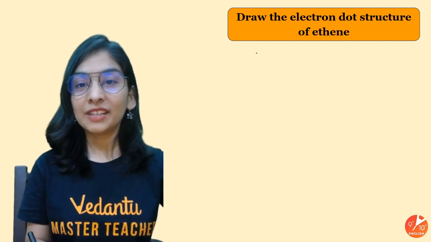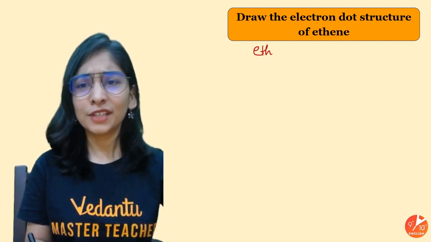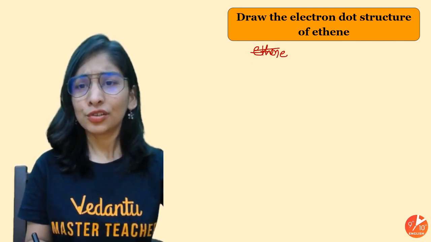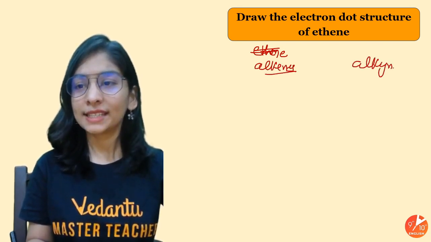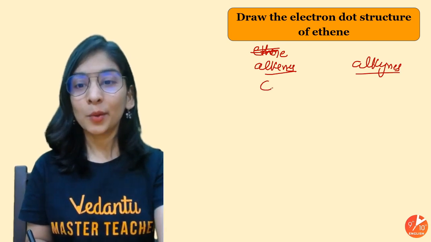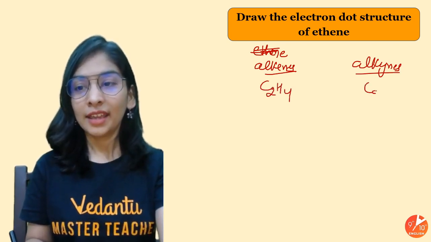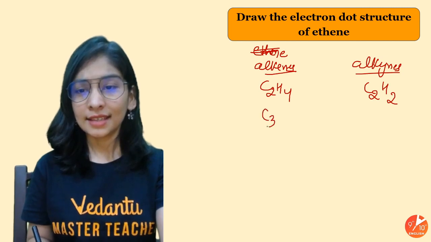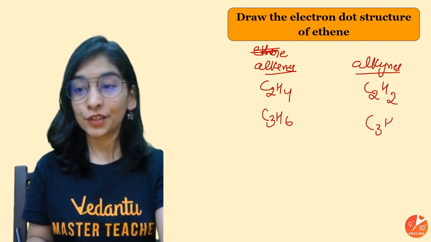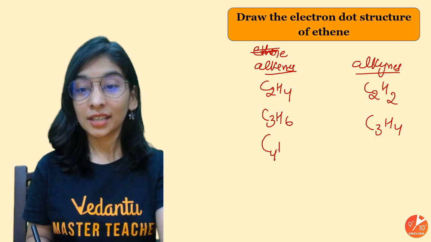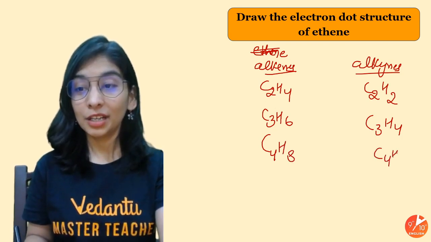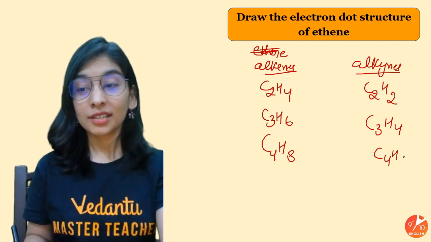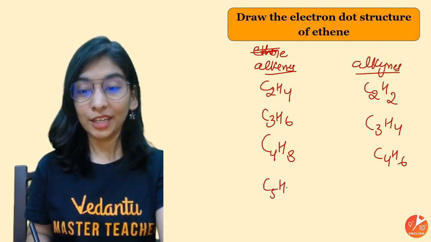So if I want to tell you the formulas of alkenes and alkynes, how will we start? The first member will be 2. So C2H4, here C2H2. This is C3H6, here C3H4. Can you tell the reason what I'm trying to show here? For alkenes, hydrogen is double. For alkynes, hydrogen is double minus 2. So can you tell me the name of such compounds?